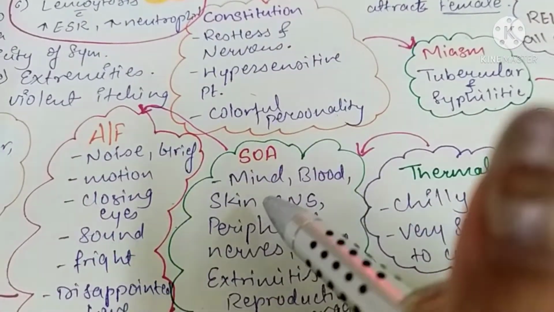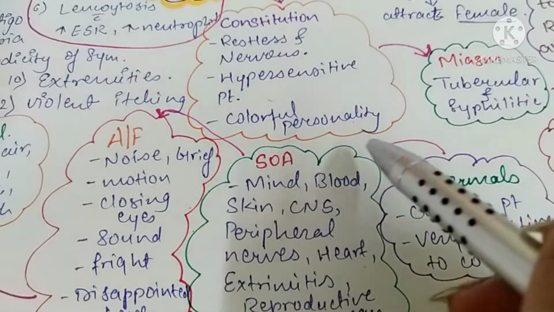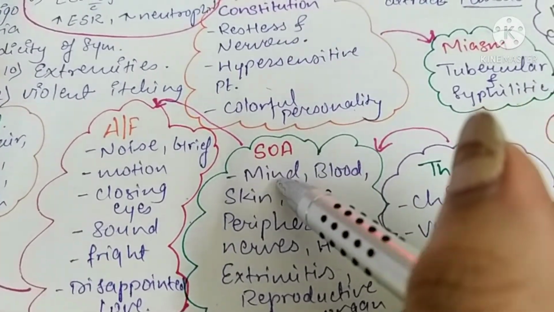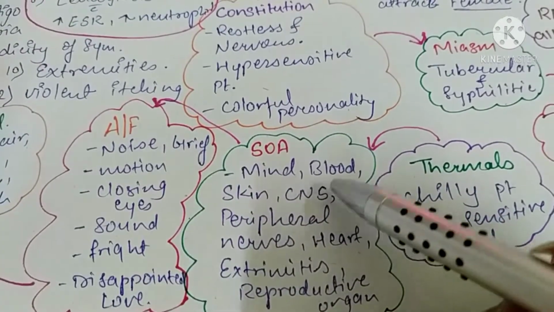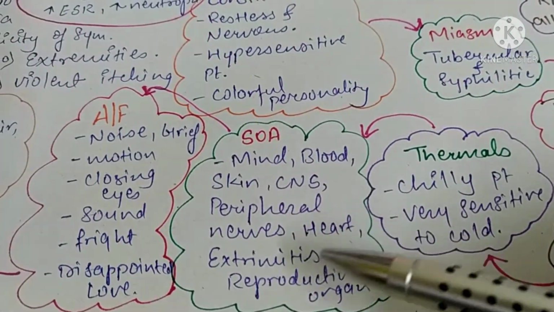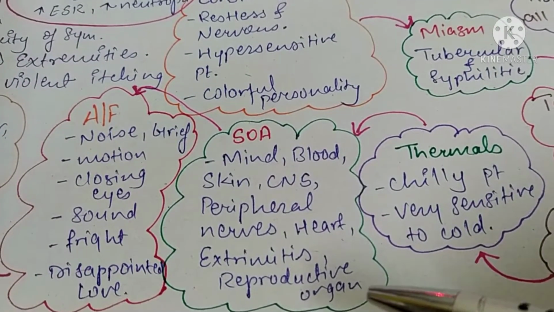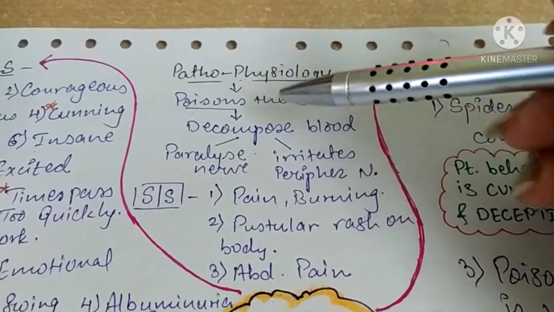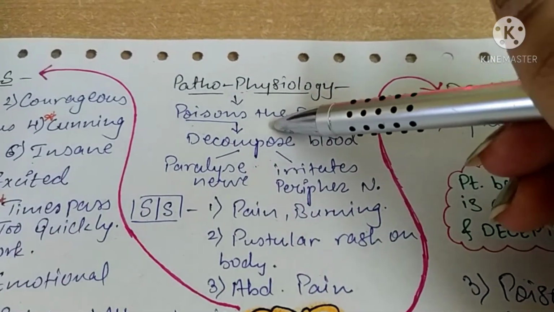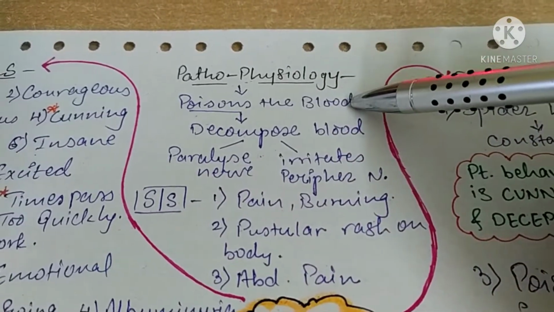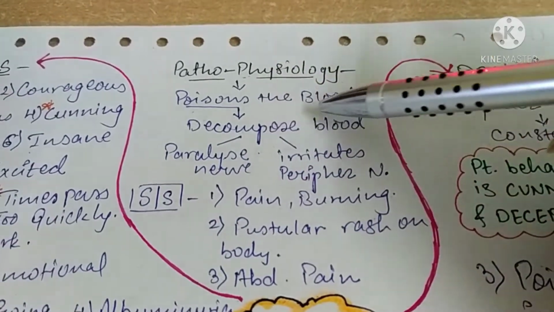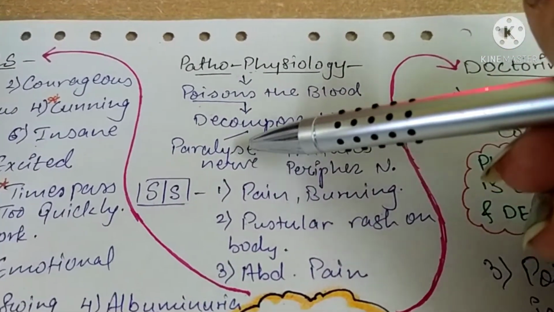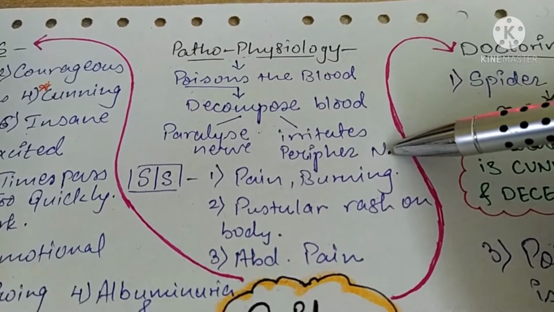Now, sphere of action. They mainly act on blood. They make the blood very poisonous. Okay, so sphere of action is on mind, blood, skin, CNS, peripheral nerves, heart, extremities, and on reproductive organs. Let's see pathophysiology now. As they act on blood, they make the blood poisonous. After the poison enters the blood, or blood becomes very poisonous, it starts decomposing. After decomposing, the oxygen level goes down, and that's why there is paralysis and irritation of the peripheral nerves.